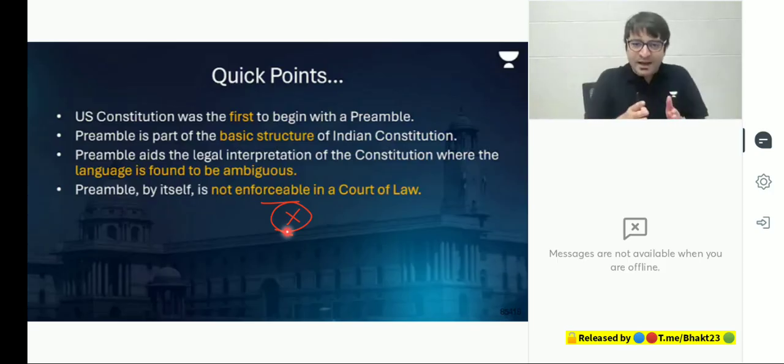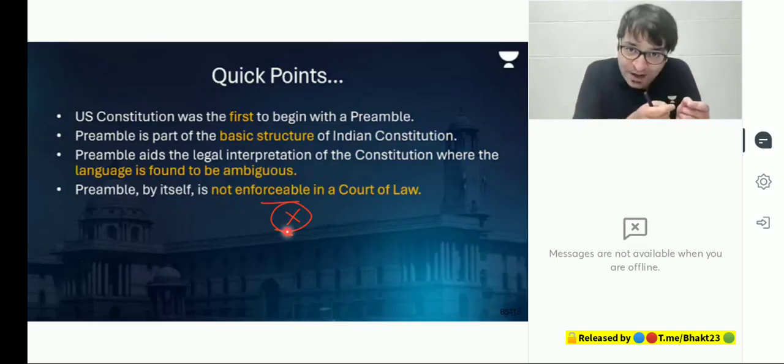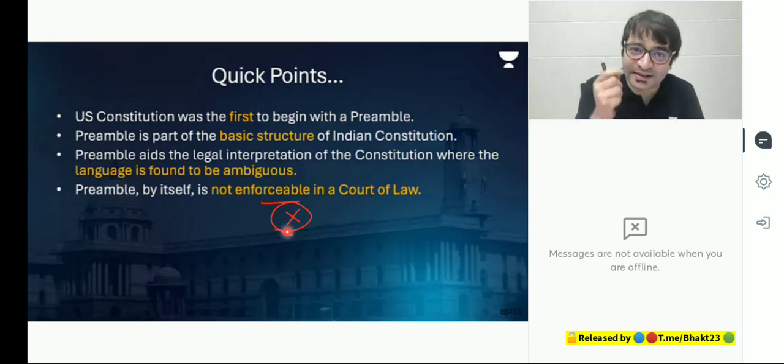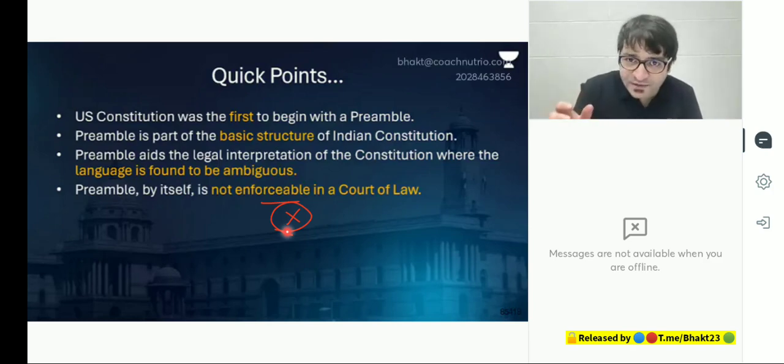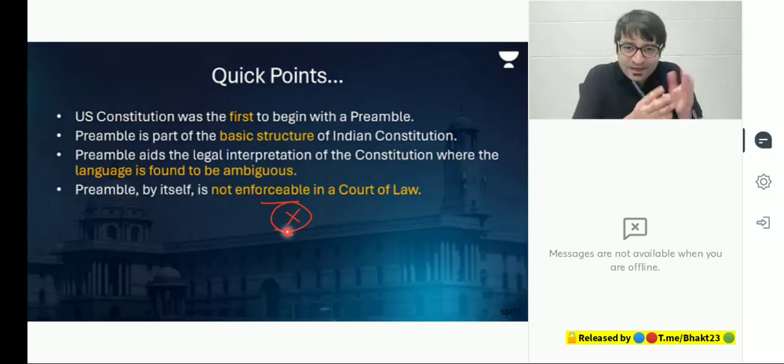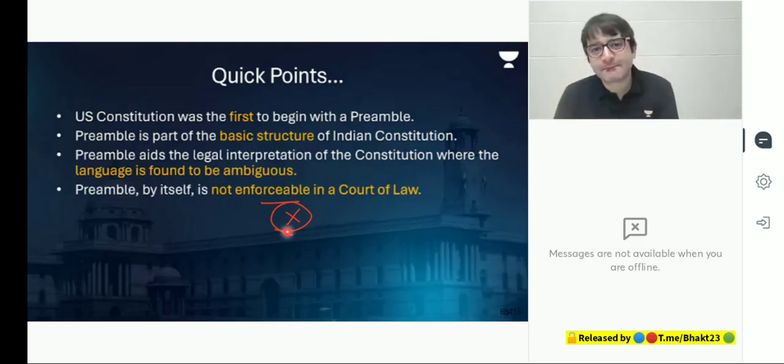Which basically means, although the preamble in itself as a document is not enforceable in a court of law, that does not mean it is meaningless. Because to implement the preamble, we have fundamental rights. To implement the preamble, we have other provisions of the Constitution. If the Constitution talks about democratic as one nature, we have the parliamentary form of democracy. If that parliamentary form of democracy is violated, you can go to the court. So the preamble in itself is not enforceable in a court of law, but it is given shape and implemented through various provisions of the Constitution. If those are violated, you can go to the court. This is significance number one.